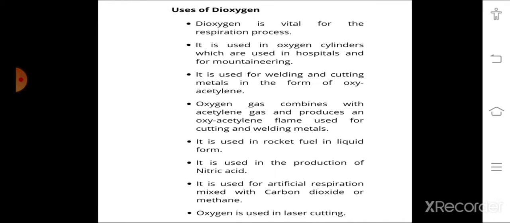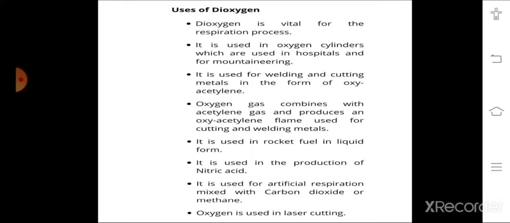Then third, it is used for welding and cutting of metals in the form of oxyacetylene flames. Here the oxygen gas combines with acetylene gas and produces an oxyacetylene flame which is used for cutting and welding of metals. Then liquid oxygen is used in rocket fuels.